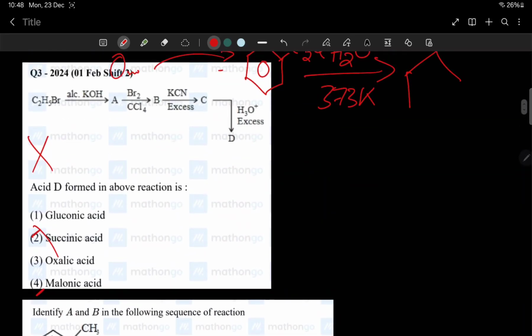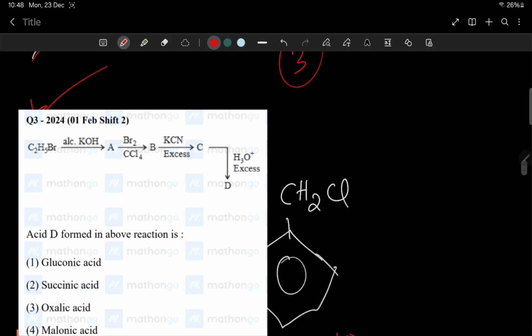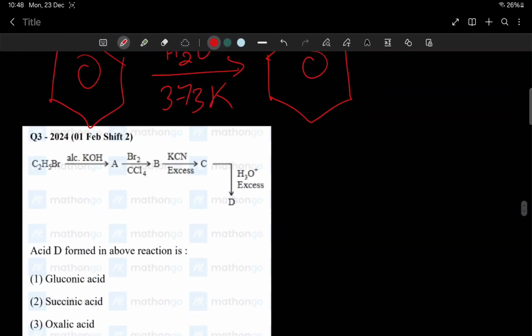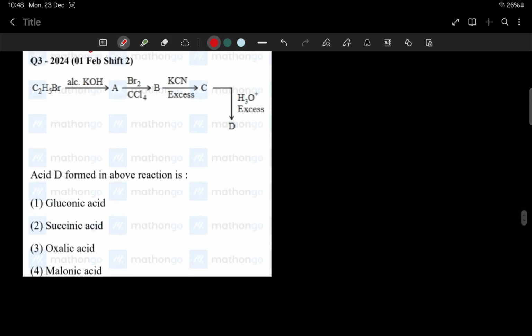Now we have this question. Here it is C2H5Br plus alcoholic KOH. Alcoholic KOH means an elimination reaction, double bond formation with bromine elimination.